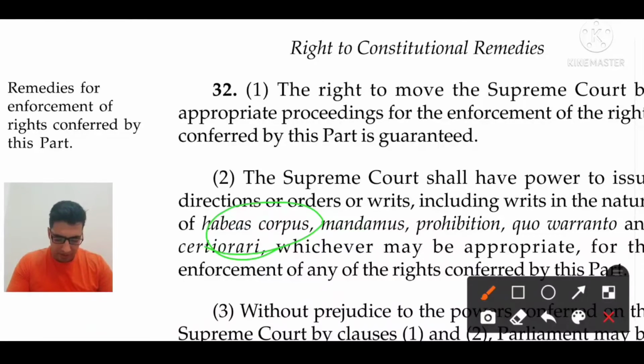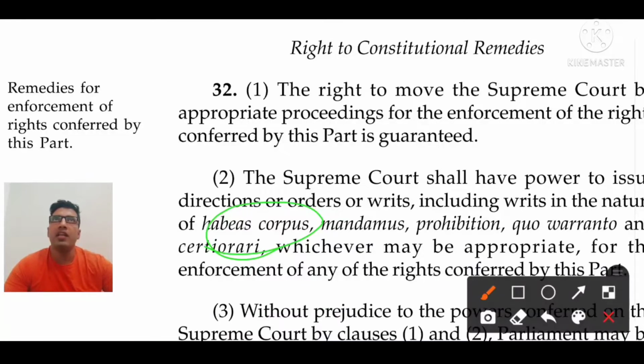I will take an example of habeas corpus. Earlier, a habeas corpus petition was against the state only. State means our judiciary, law, and whatever government we call the state. But our judiciary has interpreted the habeas corpus writ, and now the Supreme Court has expanded its reach to private individuals also.